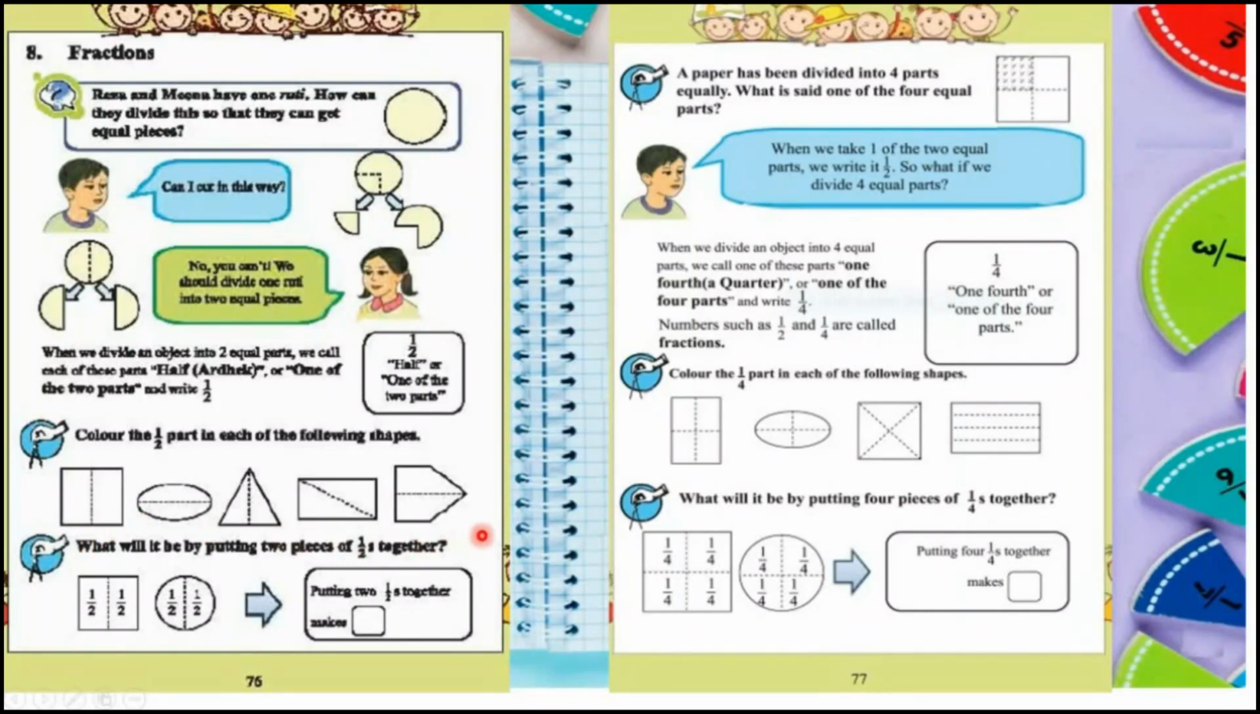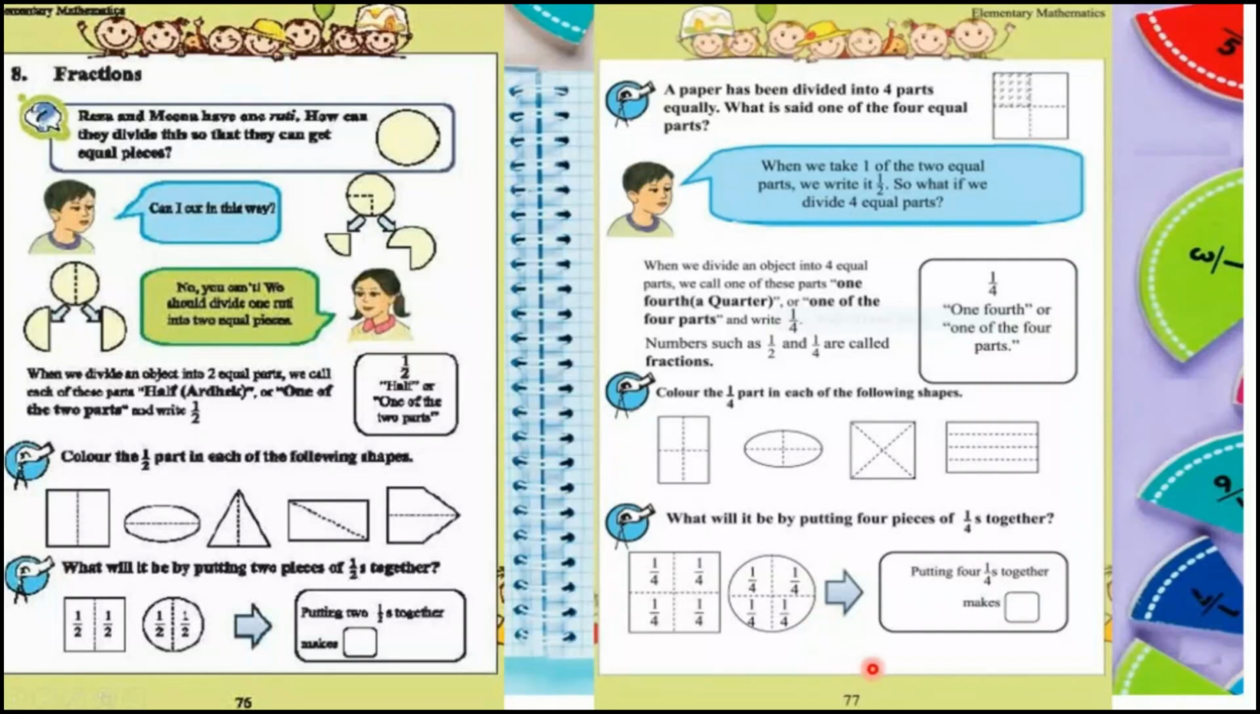Now read this question and find out the answer. What will it be by putting two pieces of halves together? Yes, I know you can give me the answer. If we put two halves together, these two halves make a whole or one. So what will be the answer? Yes, it is 1. Putting two halves together makes one or a whole. So you will write here 1.